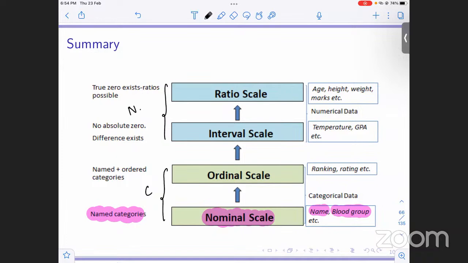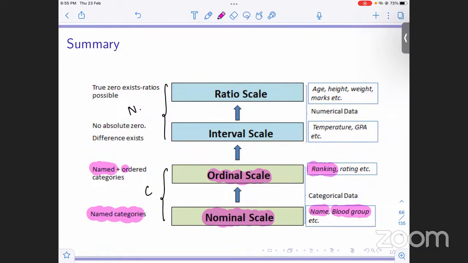So now moving on to ordinal scale. Ordinal scale is again for categorical data, right? But in this case, we do have the names, but now there is a logical sense of ordering in the categories. Okay, so it is ranking. For example, ranking, we had good, excellent and poor. Or rating for that matter. So it all lies in ordinal scale.